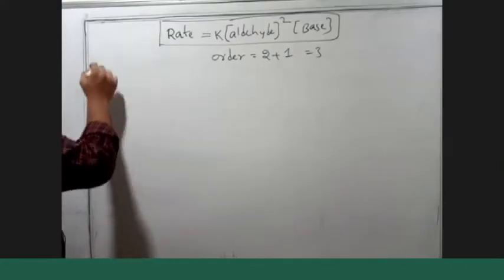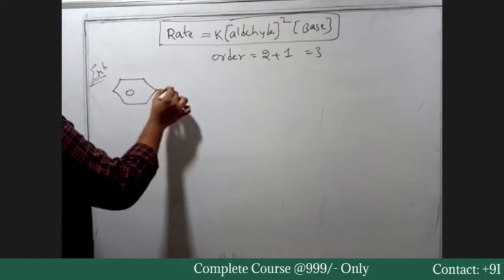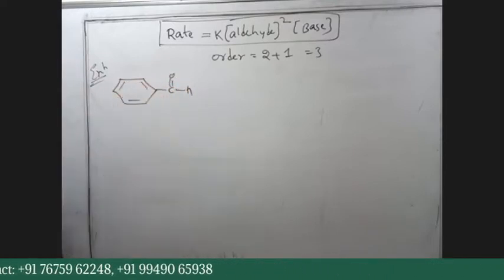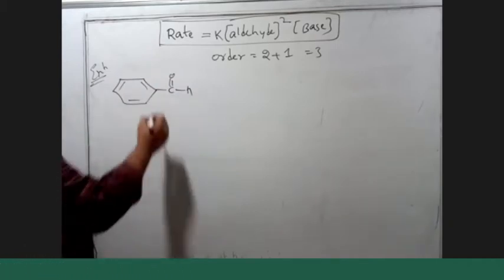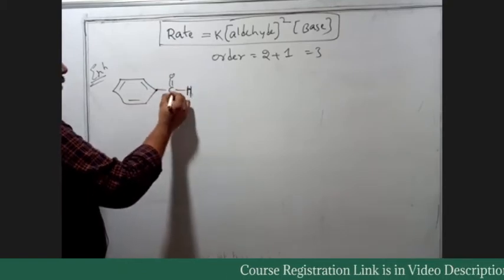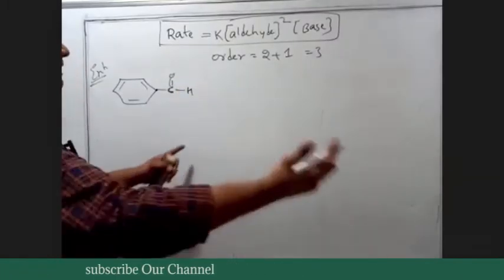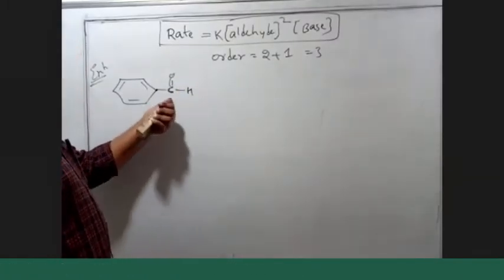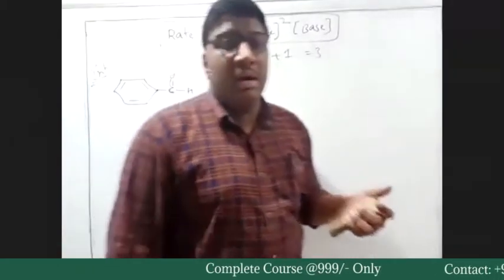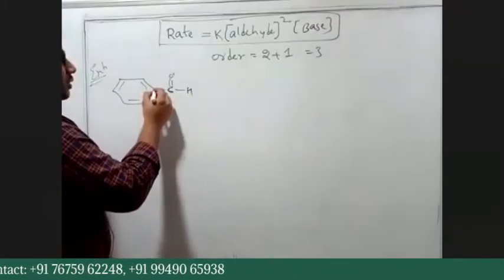Okay. So examples. We start with benzaldehyde, C double bond O, H. So does benzaldehyde have an alpha hydrogen? No, because here there is no hydrogen. This C double bond O is not attached with any alkyl on the right side. It is directly attached with hydrogen. On the left side, it is attached with the phenyl group. In the phenyl group also, we do not have any alpha hydrogen attached with C double bond. No hydrogen here. No hydrogen here.